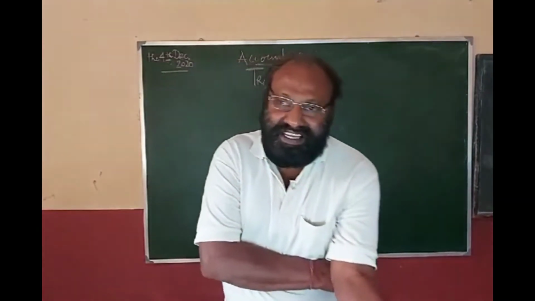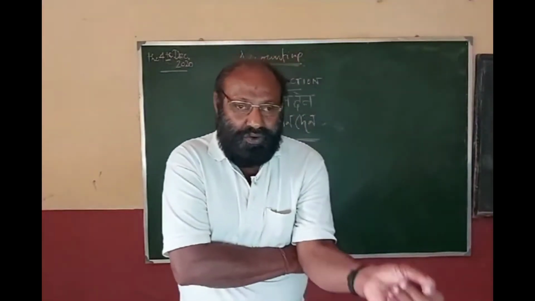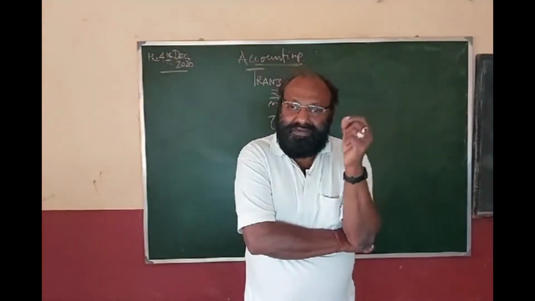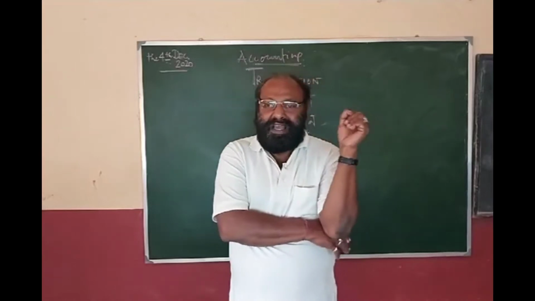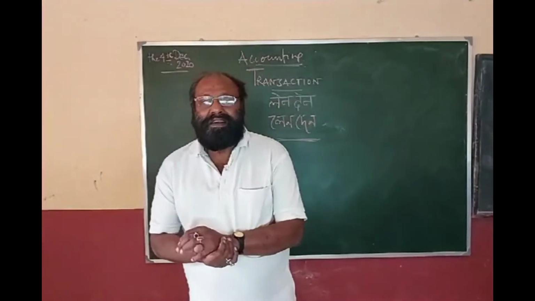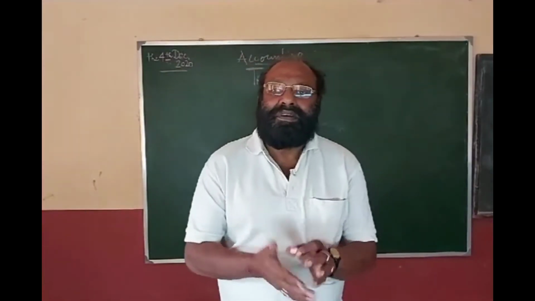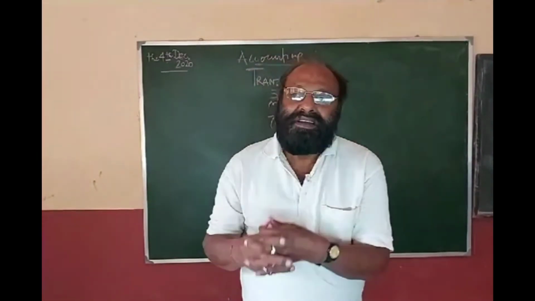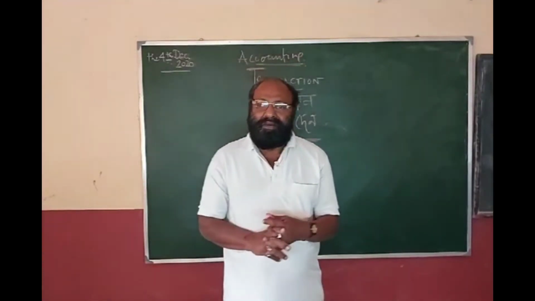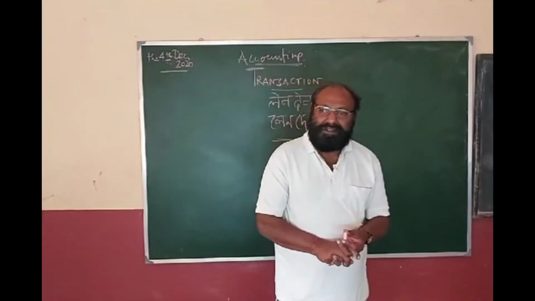Then obviously the question comes, what is an account? An account is a statement of events. Now I gave you the detailed meaning of event happening, and then we classified events. Events are segregated into two parts: recordable events and non-recordable events.